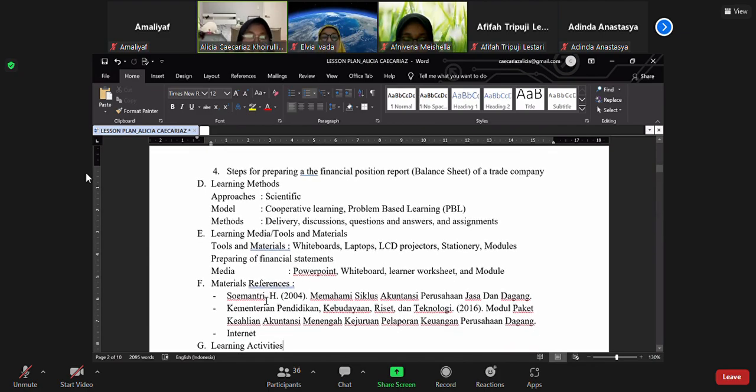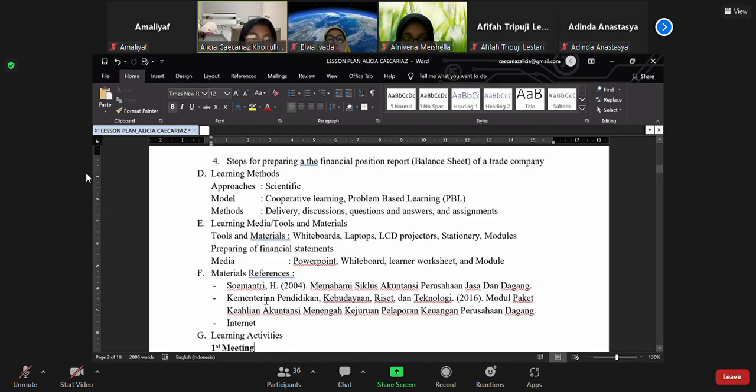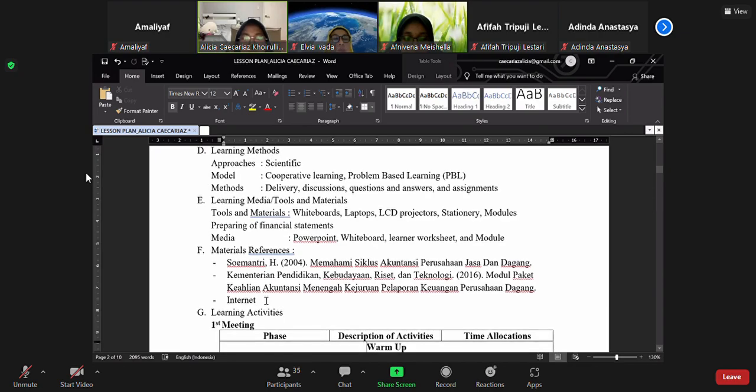And this point E is learning media, tools, and materials. Tools and materials I use are whiteboards, laptops, LCD projectors, stationery, and modules. And the media I use are PowerPoint, whiteboard, learning worksheet, and module.